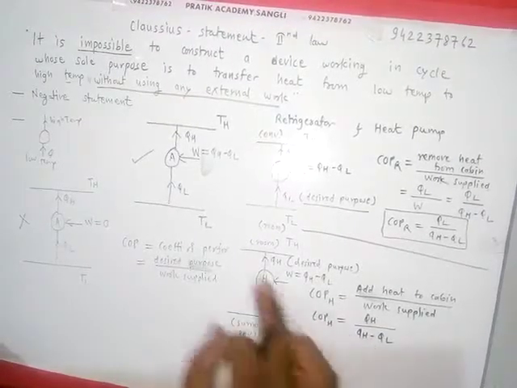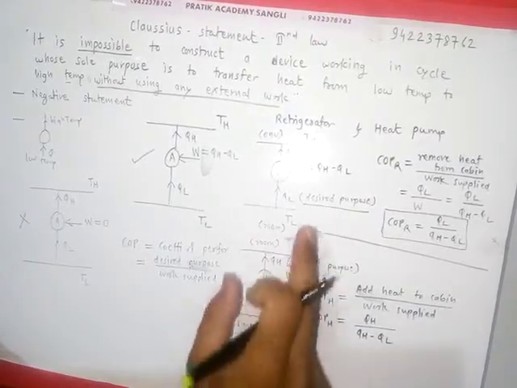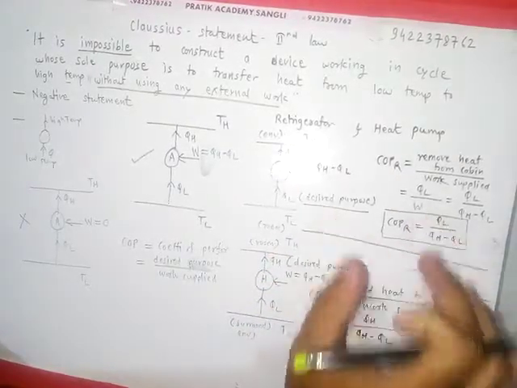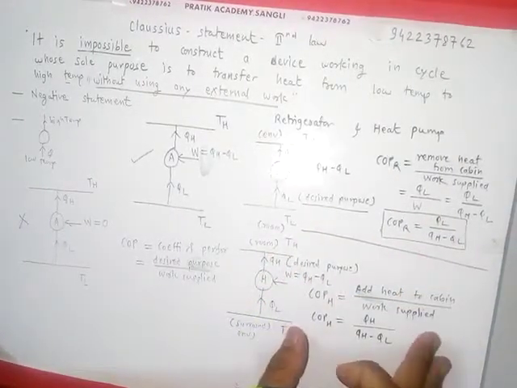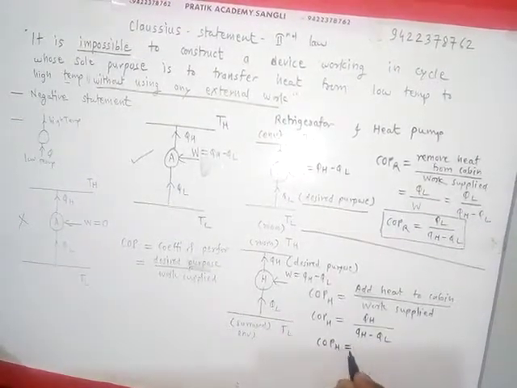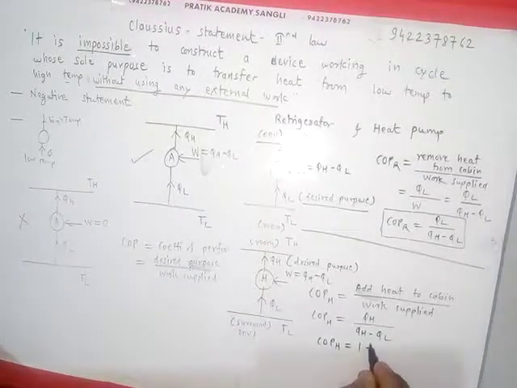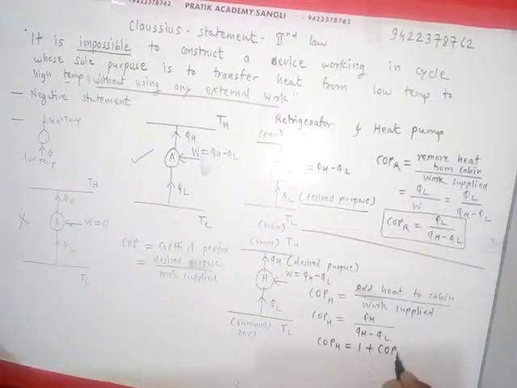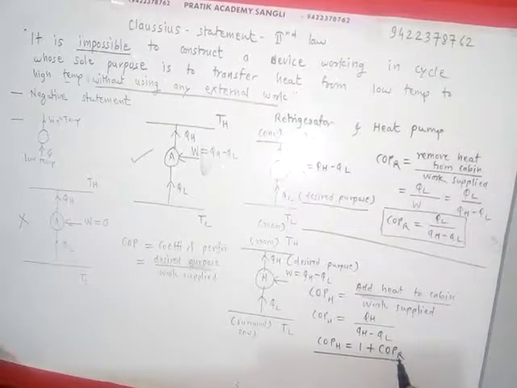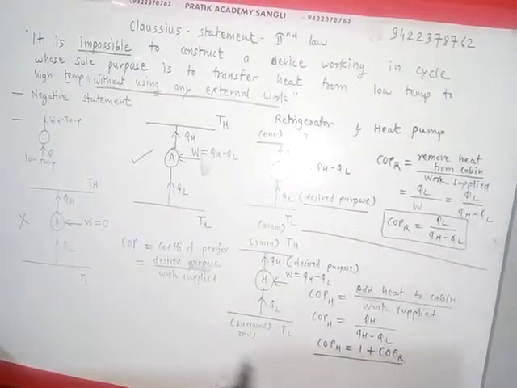So devices are the same, working is the same, but desired purposes are different, or exactly opposite to each other. Therefore COP formulas for these two devices are different. And there is one interesting relation between COP of heat pump and COP of refrigerator: COP of heat pump is always greater by 1 than that of COP of refrigerator. You can get this relation by simply putting in the QH and QL relations.